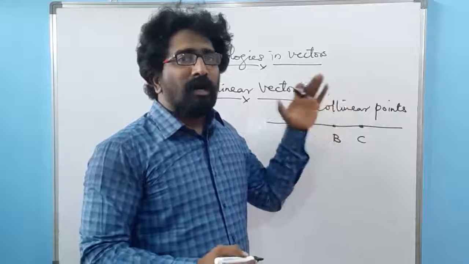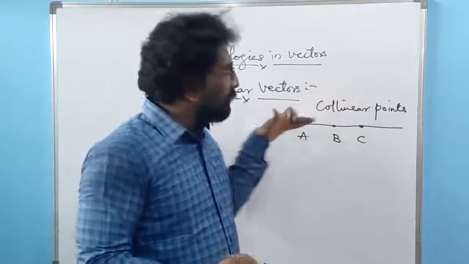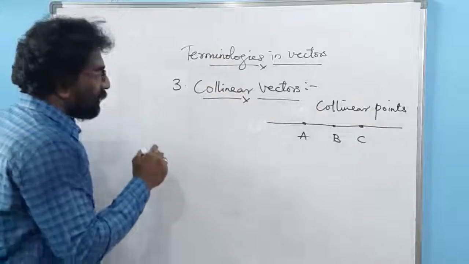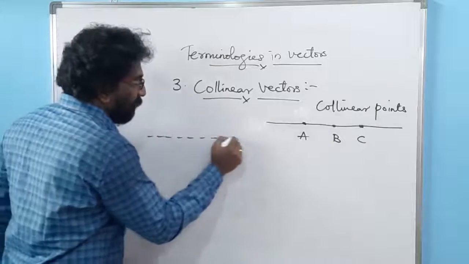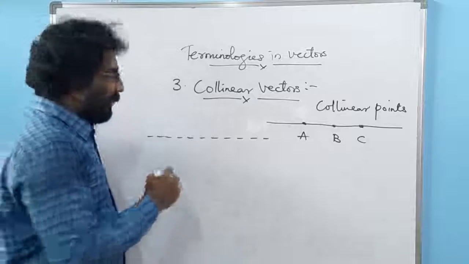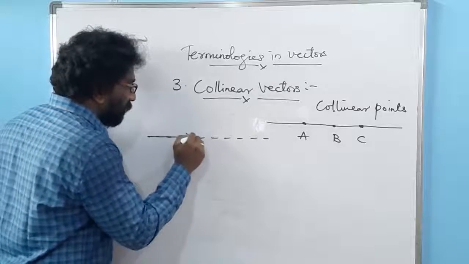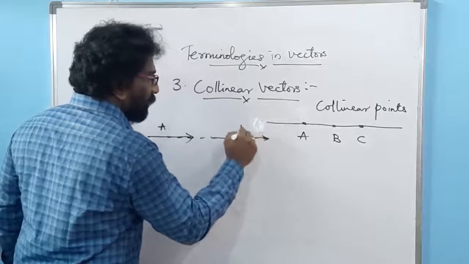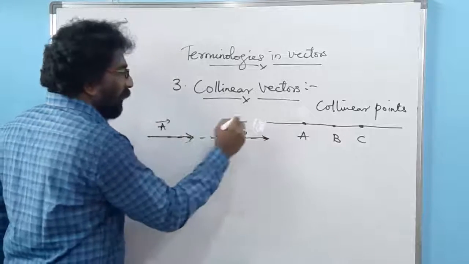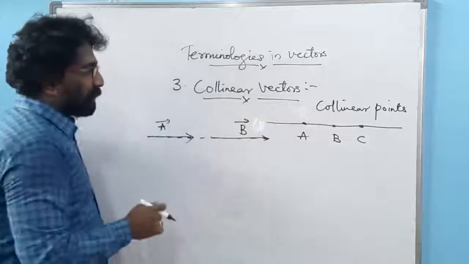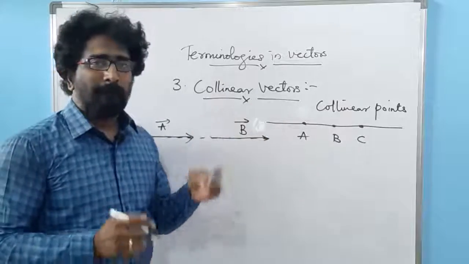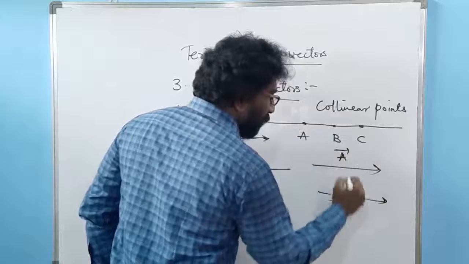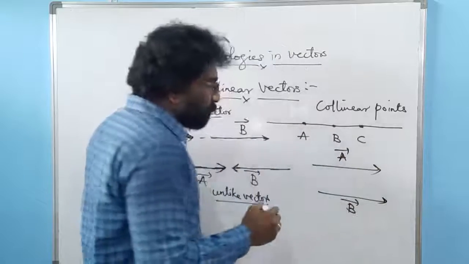Why? Because one kind of collinear vector depends upon this concept. So now let me consider there is a never ending line. If on this line there is one vector, vector A, and another vector, vector B, then I call these two vectors collinear vectors.